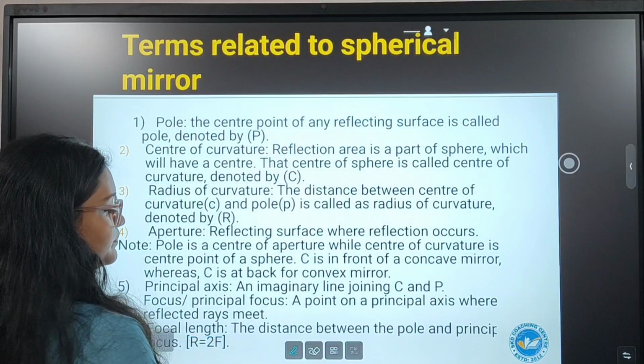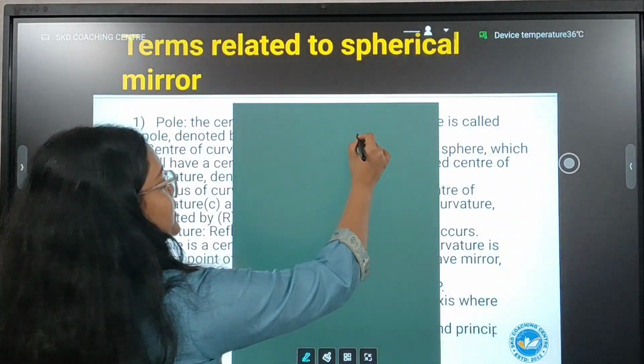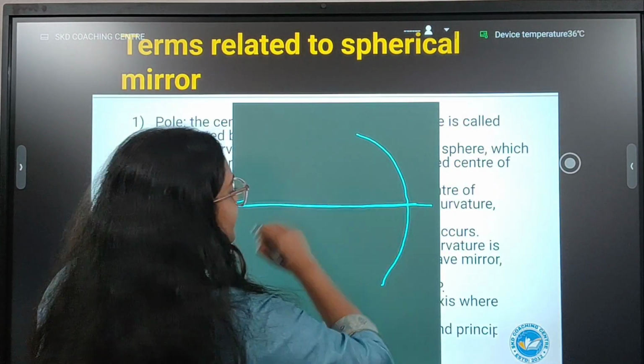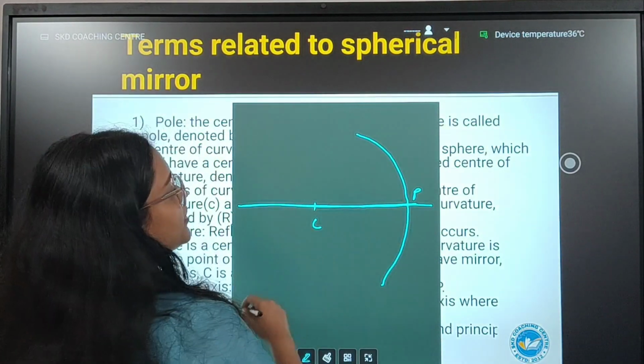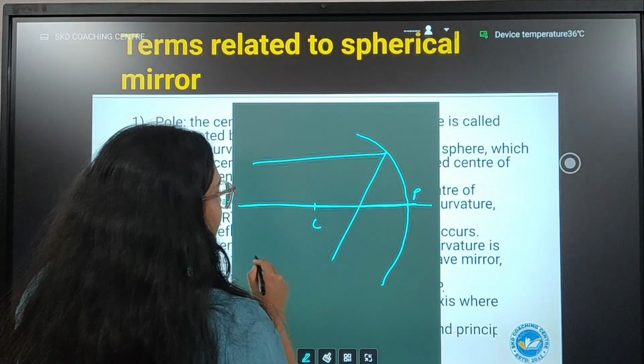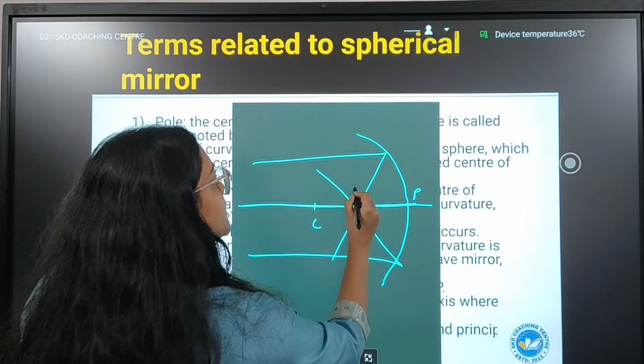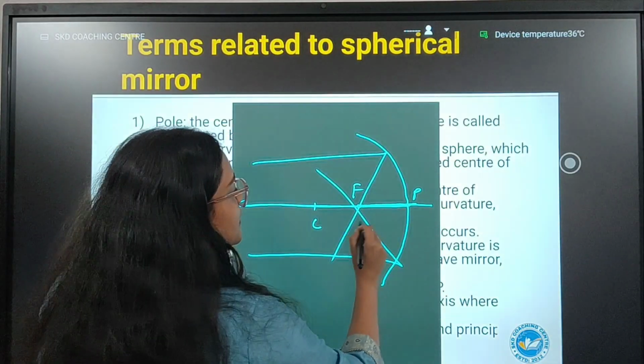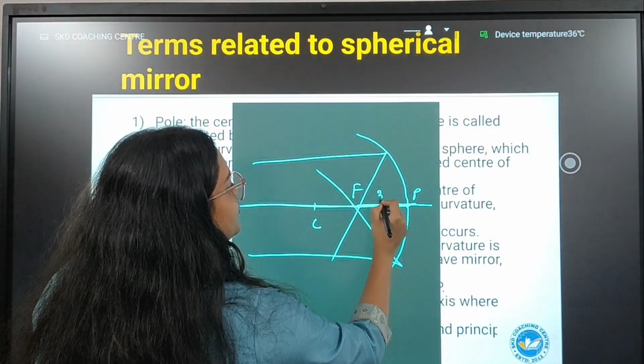This means what? This is a pole and this is the curvature. Suppose after reflection, the rays are converging at this point. So this is the focus. Now, let's say the length from focus to pole is 3 centimeter.